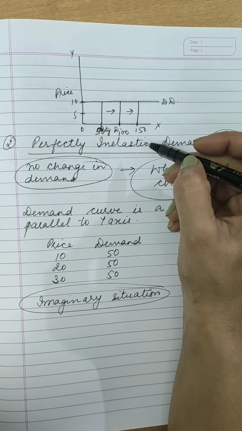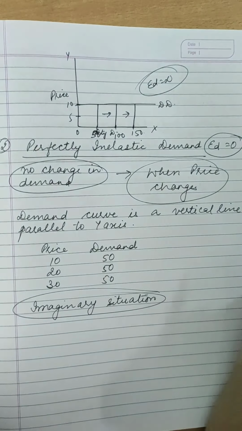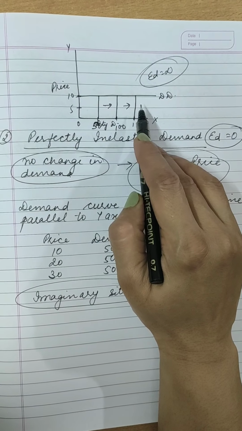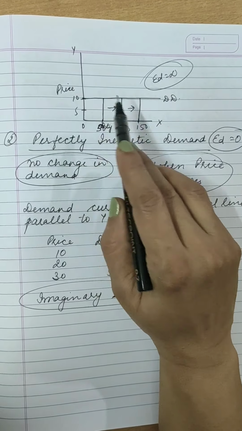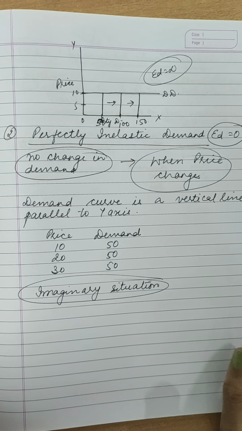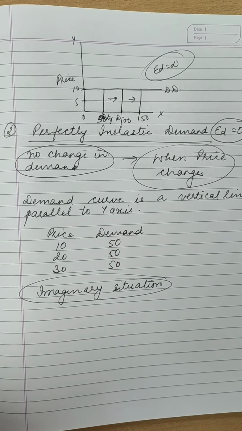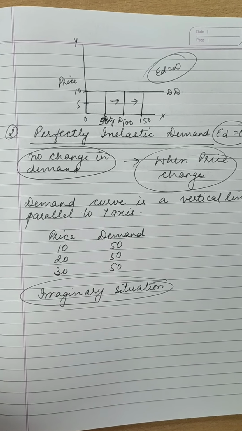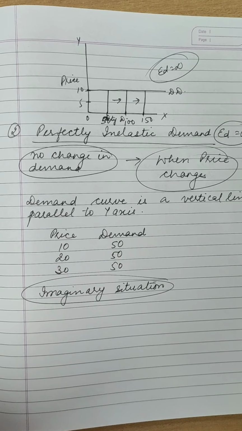The degree of elasticity of demand here is infinity. So you will explain this diagram also, what you have taken on x-axis and on y-axis. Then you will explain properly that the price is constant and there is change in demand. There is constant increase in demand, that is infinite demand. And in case there is slight rise in the price, the demand becomes zero.